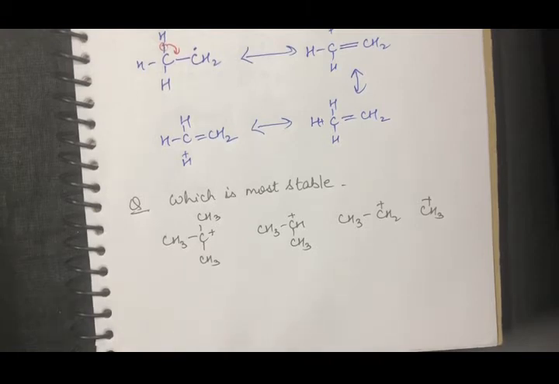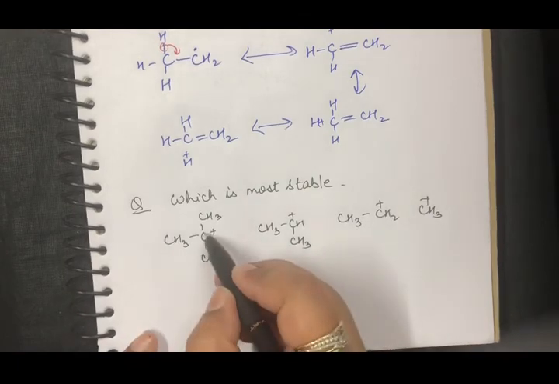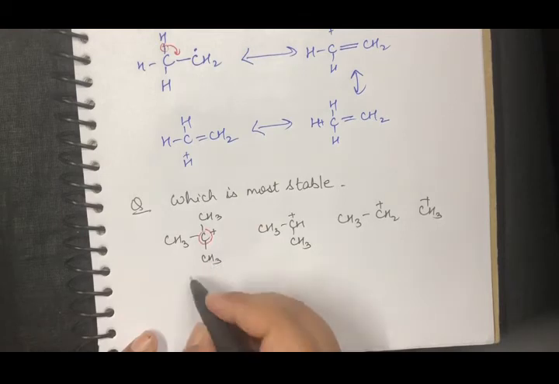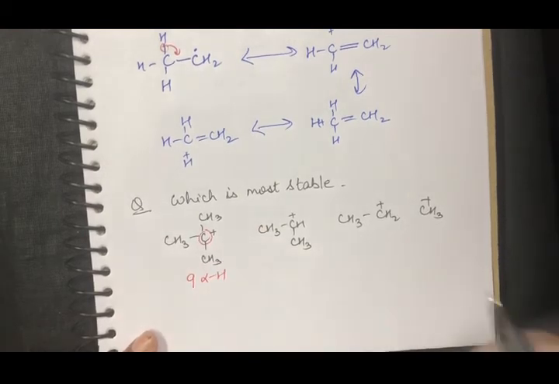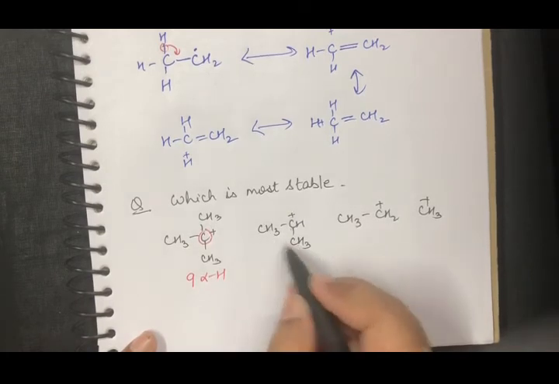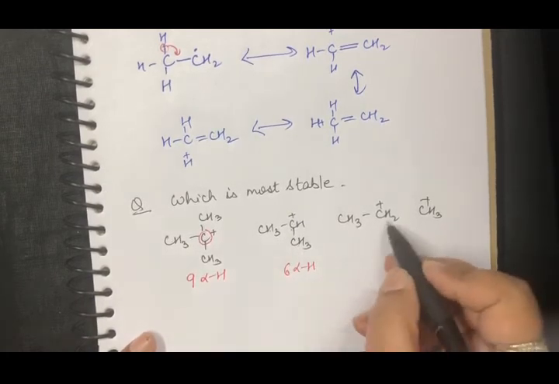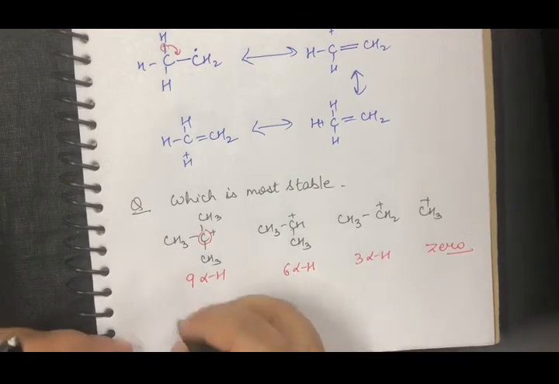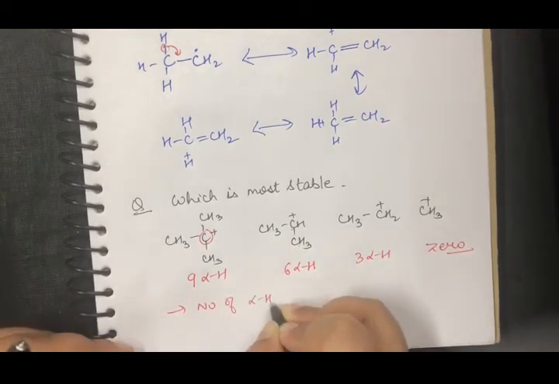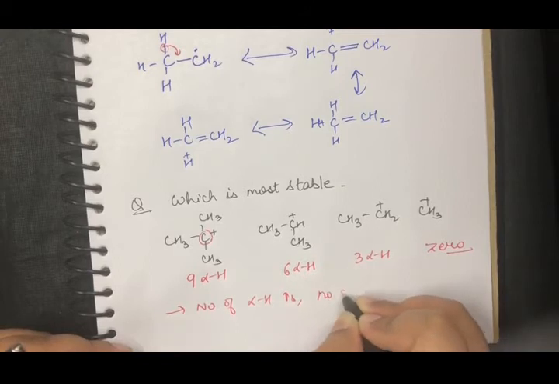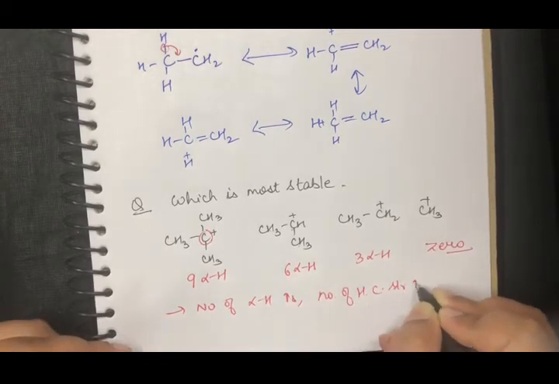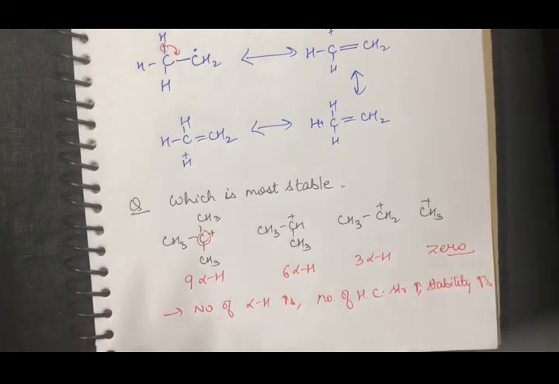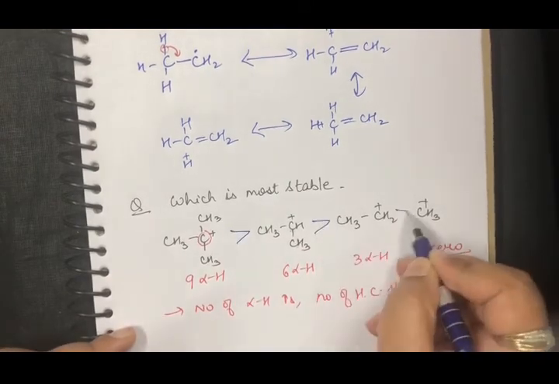So we'll first calculate the number of alpha hydrogens in each of the following cases. This is the carbon that we need to consider. How many alpha carbons are present? 3. And how many alpha hydrogens are there? 9. So 9 alpha hydrogens are present here. This is the main carbon, 2 alpha carbons. So how many alpha hydrogens? 6 alpha hydrogens. Here there are 3 alpha hydrogens, and here there are 0. So as the number of alpha hydrogens increases, the number of hyperconjugating structures increases, and the stability also increases. So what will be the order? The order would be like this, right?